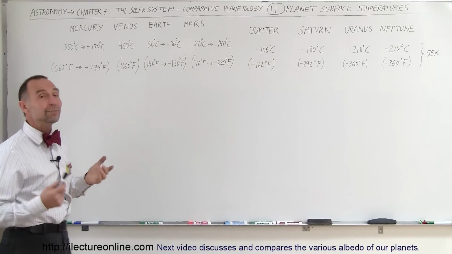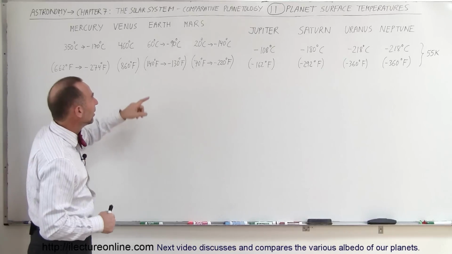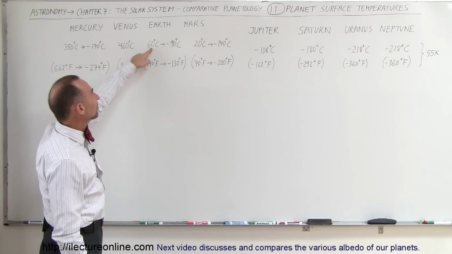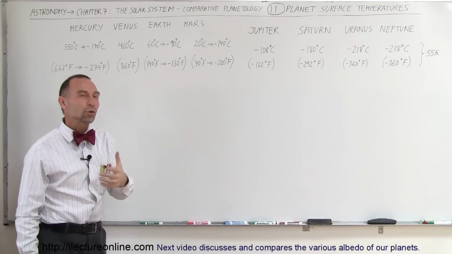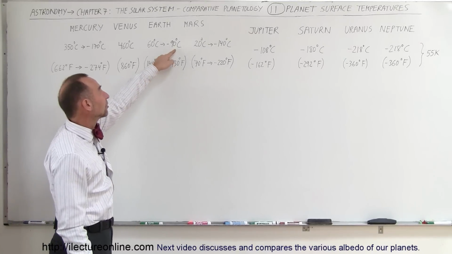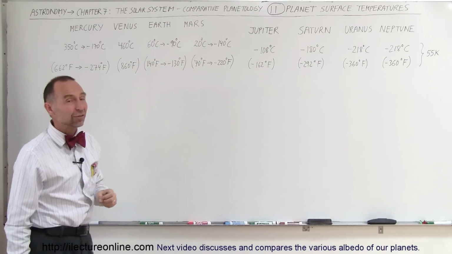The Earth is in a unique position, the right distance away from the sun, with temperatures varying from 60 degrees centigrade at the very hottest place to minus 90 degrees centigrade at the very coldest place in the wintertime. This would, of course, be the Antarctic, and this would be one of the deserts on the Earth.